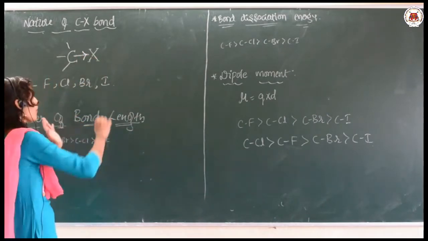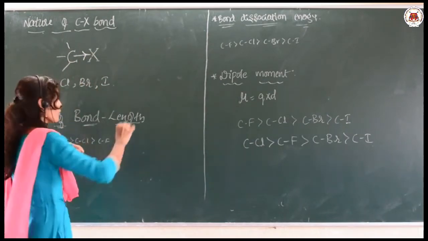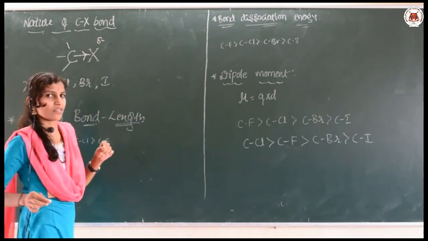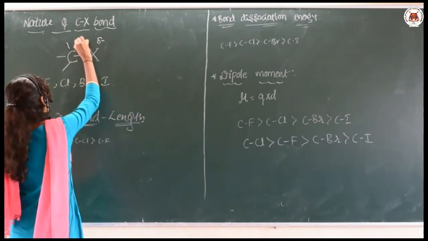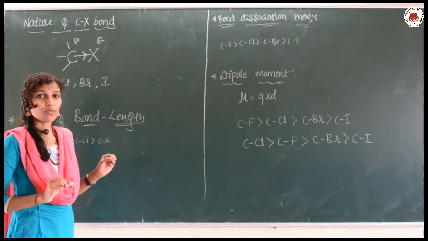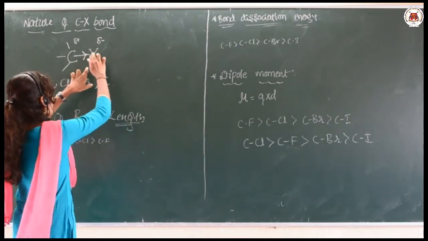As it drags the shared pair of electrons towards itself, it develops a partial negative charge, while the carbon develops a partial positive charge. Are you getting what I am telling? The halogen atoms are highly electronegative in nature.